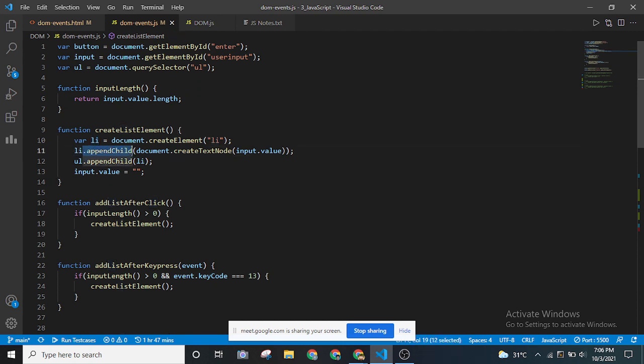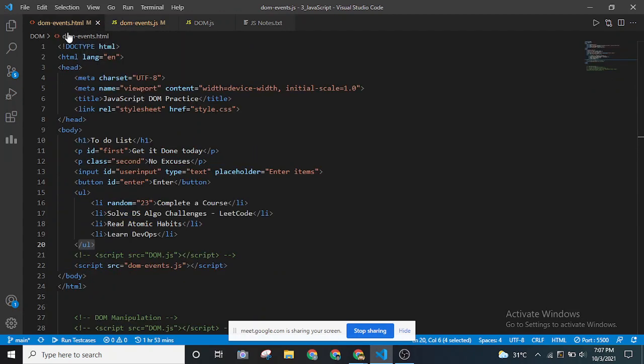appendChild is another function which will append this piece of code that we are giving. appendChild is about parent and child. If you have learned about data structures, the parent-child relationship that we have in trees and other data structures, that's how they have given the function name, a descriptive function name. And what we are going to do is create a text node. A text node is nothing but the value that we are giving over here. So this is a text node.